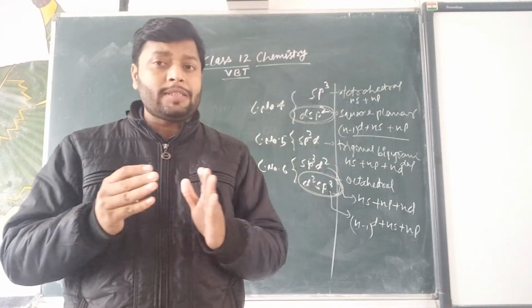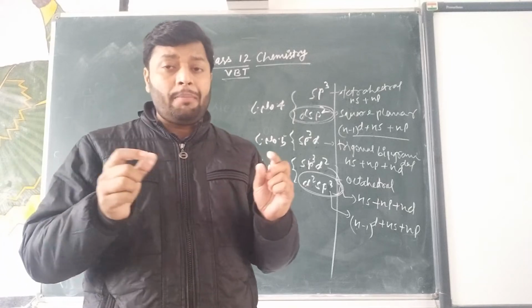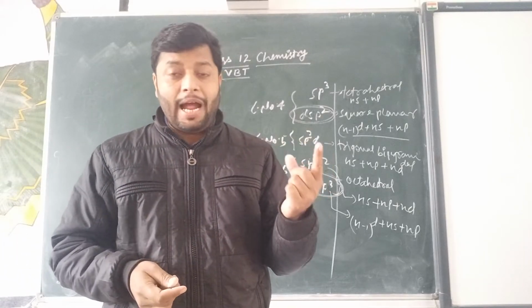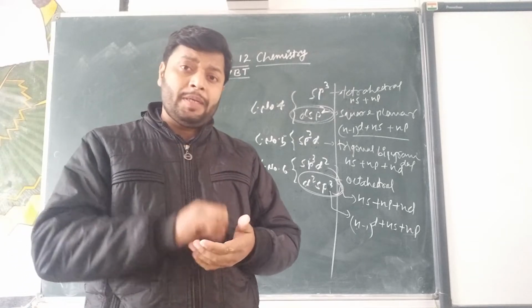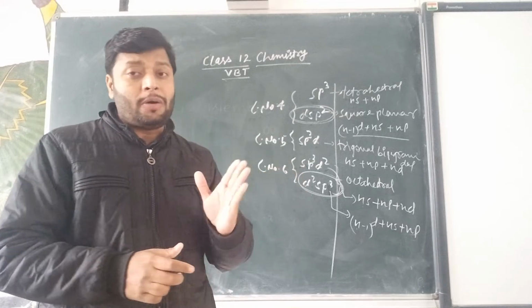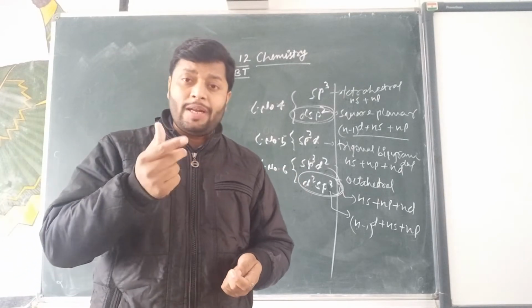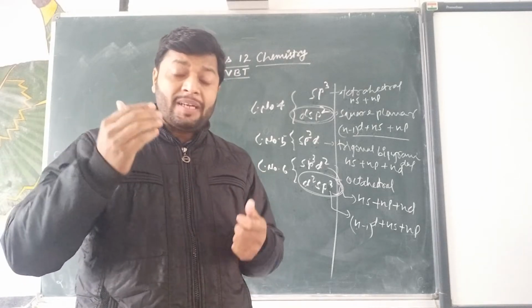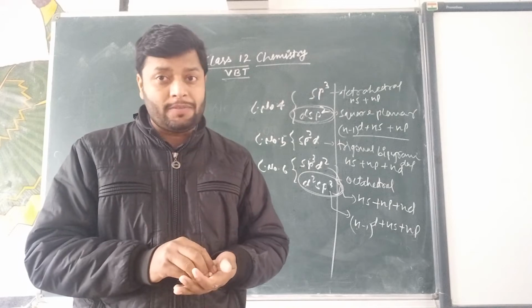Actually, during the explanation of valence bond theory, it was observed that many of the complexes have different color and magnetic properties. So on the basis of magnetic property, they explained the inner and outer complexes. There are some exceptions that can only be explained in crystal field theory, but let's first deal with the nature of the magnetic behavior.